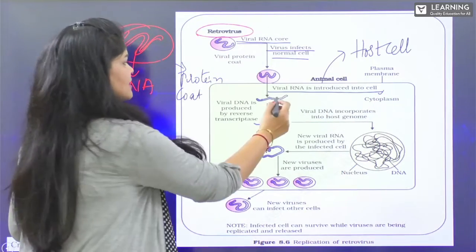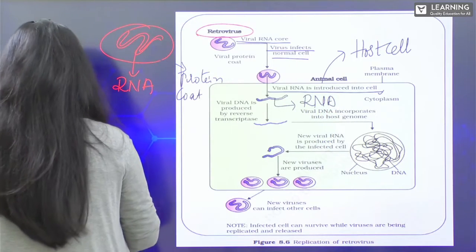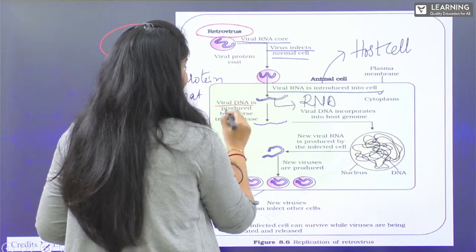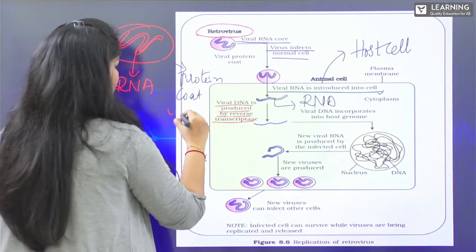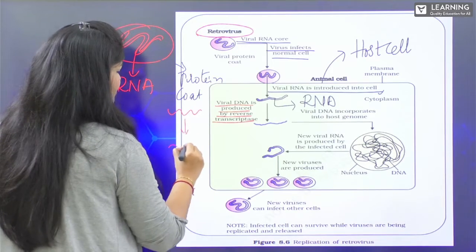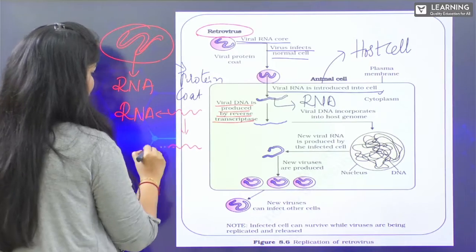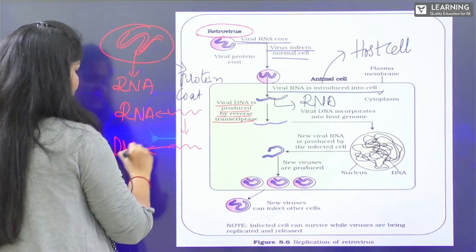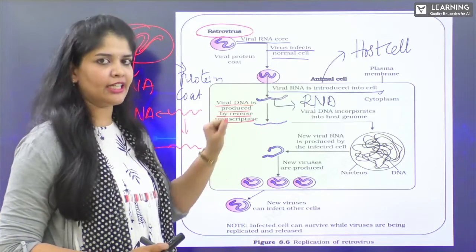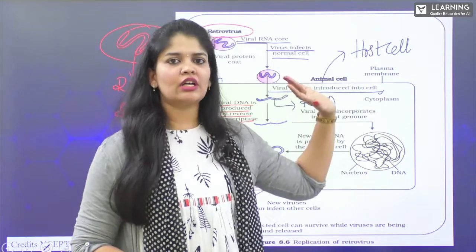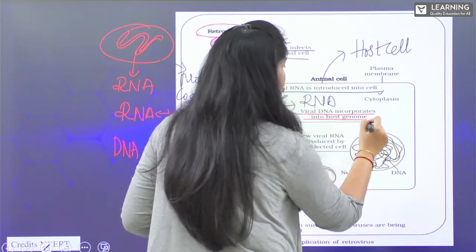Then what happened? This is RNA, and viral DNA is produced by reverse transcriptase. Now this RNA is going to convert into DNA, and this is happening by the presence of an enzyme called reverse transcriptase. Now we have viral DNA. This gets incorporated into the host DNA. So viral DNA incorporates into the host genome.